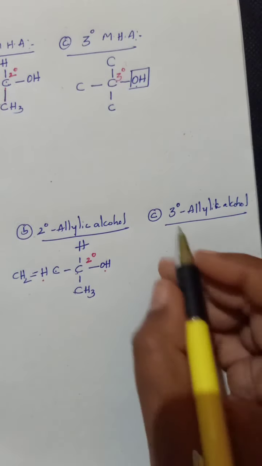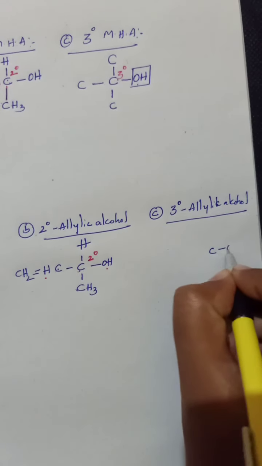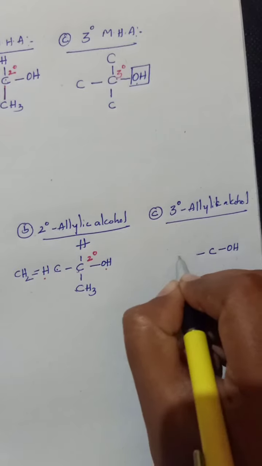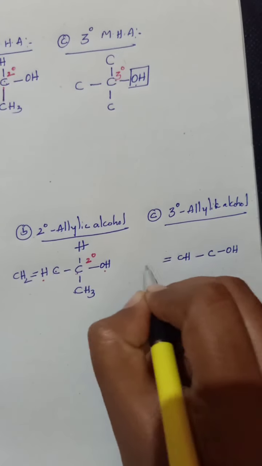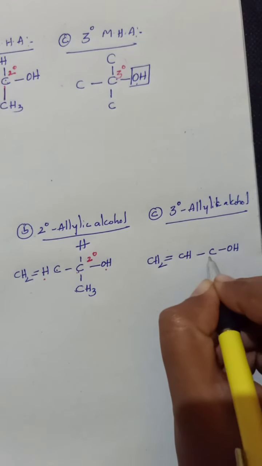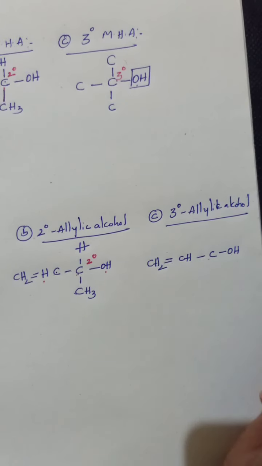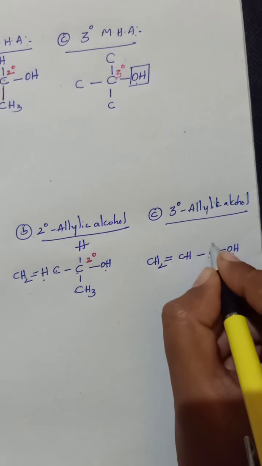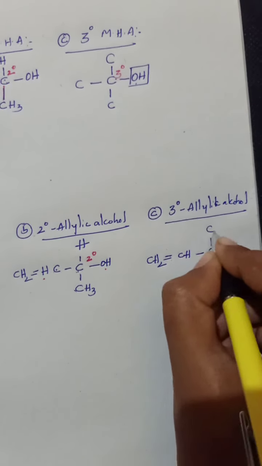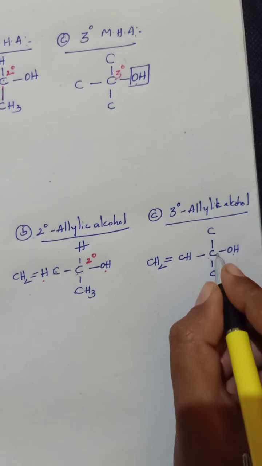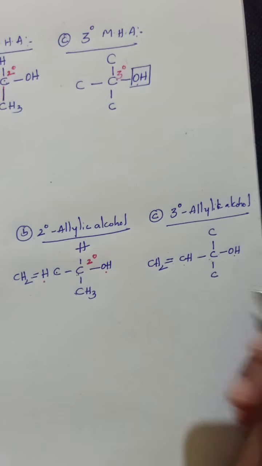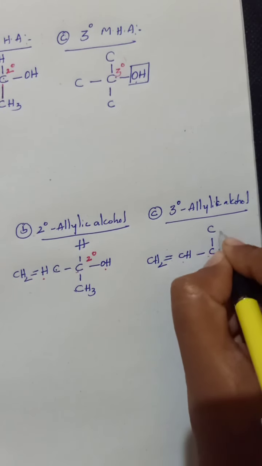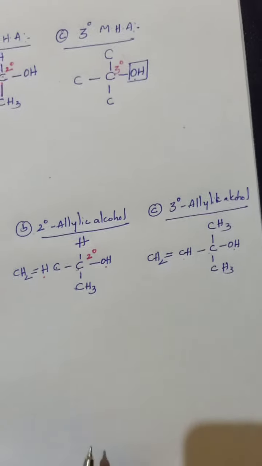Okay, so that means the carbon which is holding OH must be allylic. That means this character doesn't change. sp3 and it should be attached to sp2, where the hydroxy holding carbon should be attached with 3 other carbons like this. Now this is attached with 1, 2, 3 carbons directly. Then it is known as tertiary allylic alcohol.